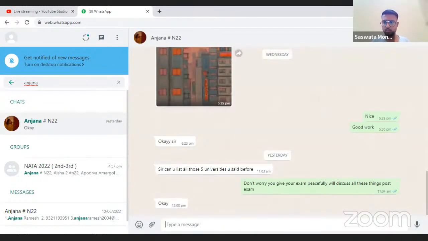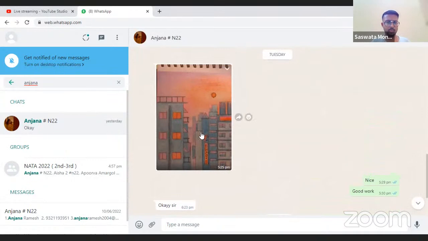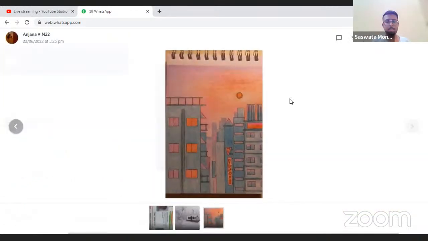She was not present in the class and she shared me this. See, I gave them something similar, and I explained to them how you can get more marks in drawing. Let me tell you very frankly, aesthetic composition is one of the easiest to work, but you need to be very careful. Whatever you see in nature or in your surroundings, you should try to implement in your aesthetic composition. From the examiner's view, I have seen you get 4 marks.